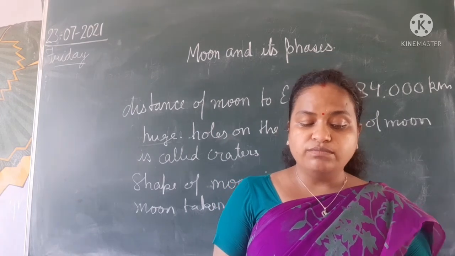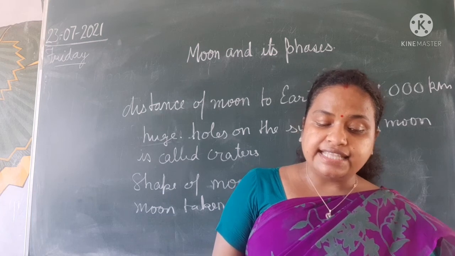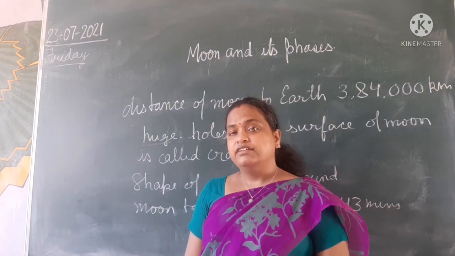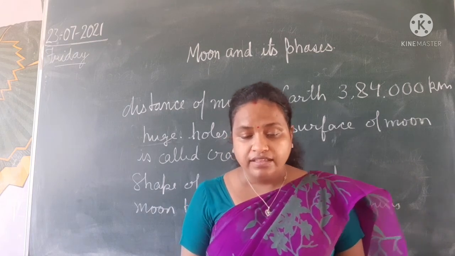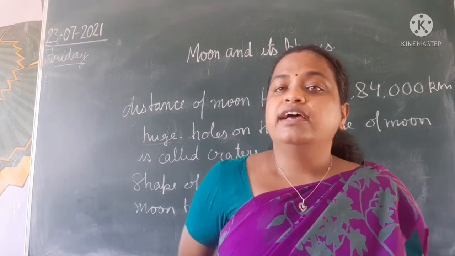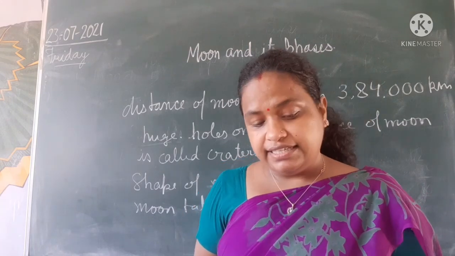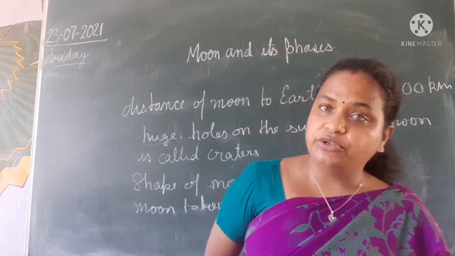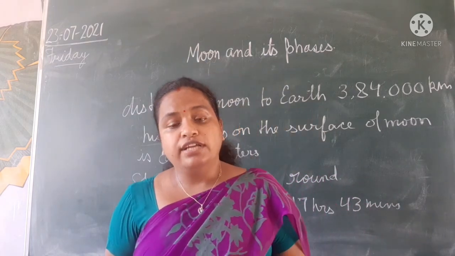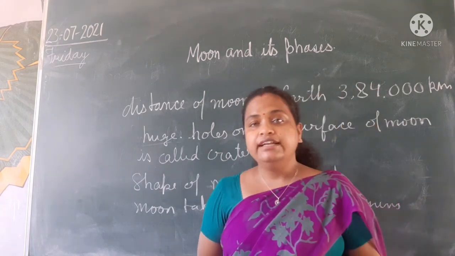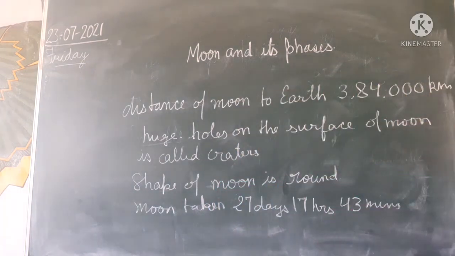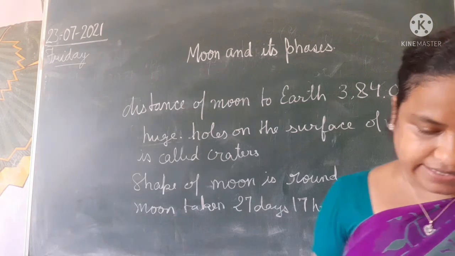In a day or so, the moon moves further and the lighted part is the shape of a thin arc, which is called a crescent. Then it comes to half moon, then full moon. Again it starts decreasing to half moon, crescent, and again the new moon. So total how many days for a new moon? 28 days. But exactly, it is 27 days, 17 hours, 43 minutes. Approximately it is 28 days.